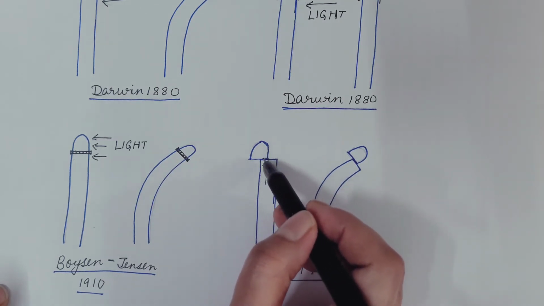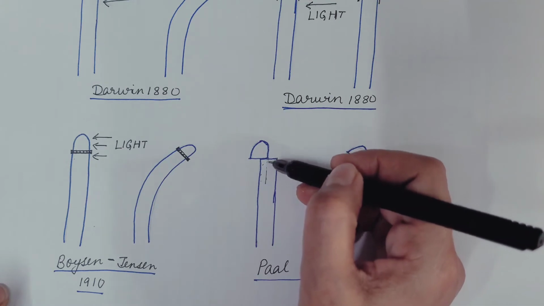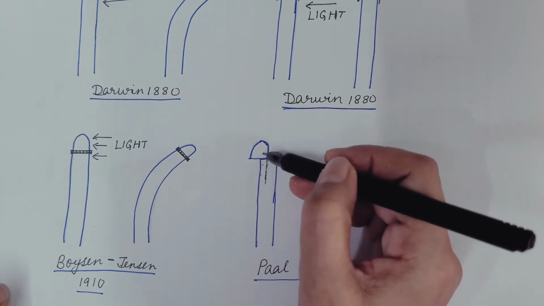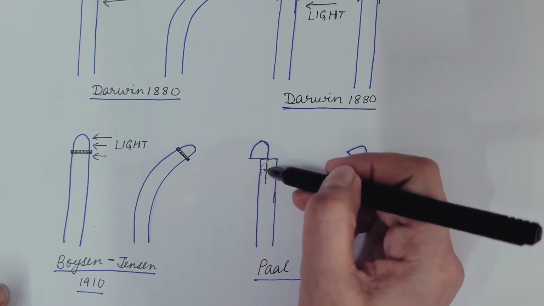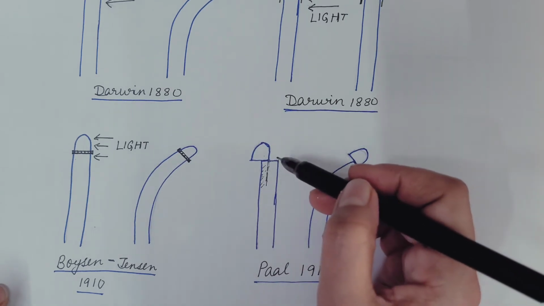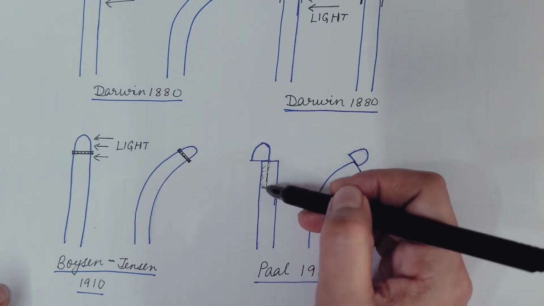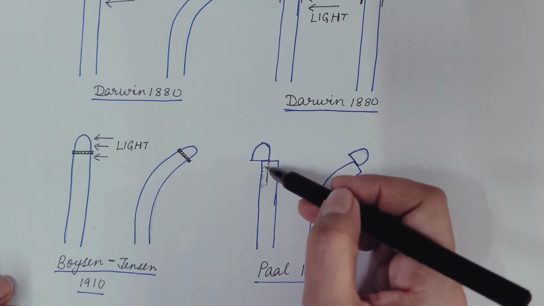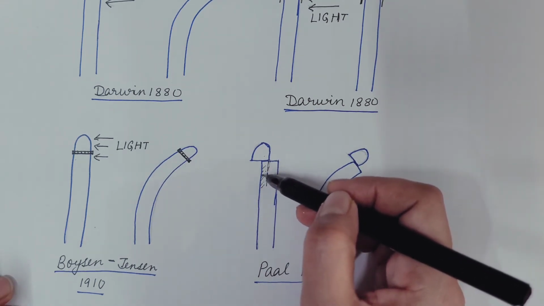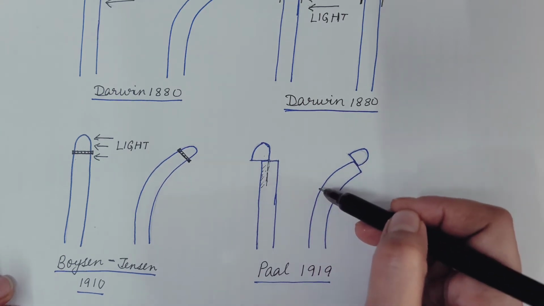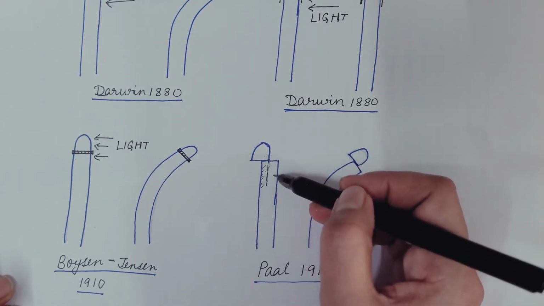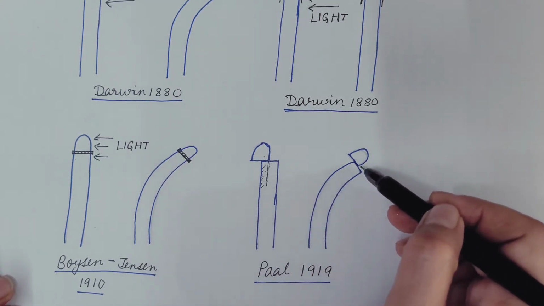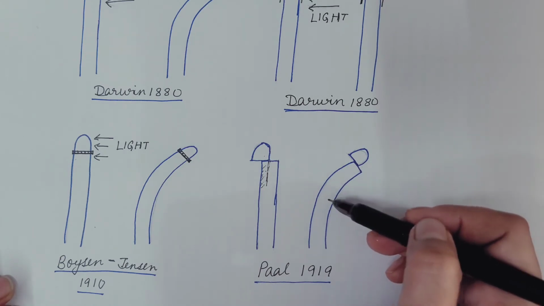Here the tip is placed asymmetrically, so the substances are transmitted to the lower part only in this region. As a result, this region grows more compared to this region. So there is asymmetry in the growth of these two regions, as a result of which this region grows more compared to this, and hence it bends or shows the curvature.